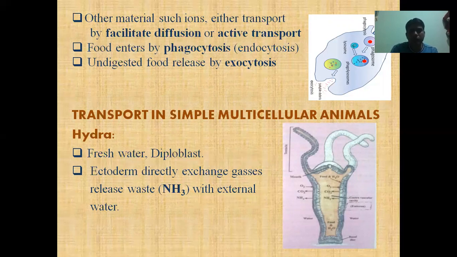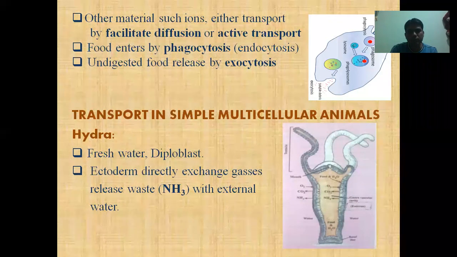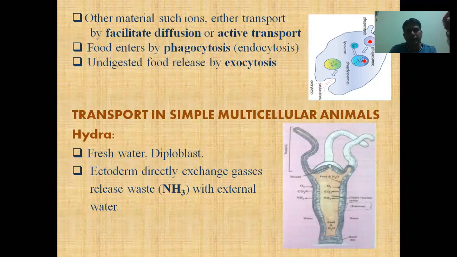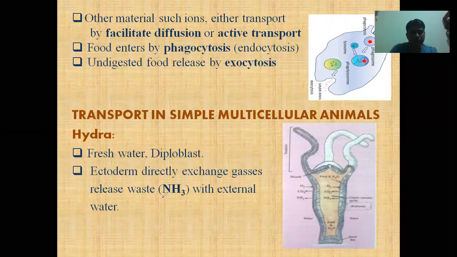So if we are talking about the ectoderm, the ectoderm directly exchanges gases with the external environment and releases its waste directly into the external environment. So it means the waste of this is ammonia.